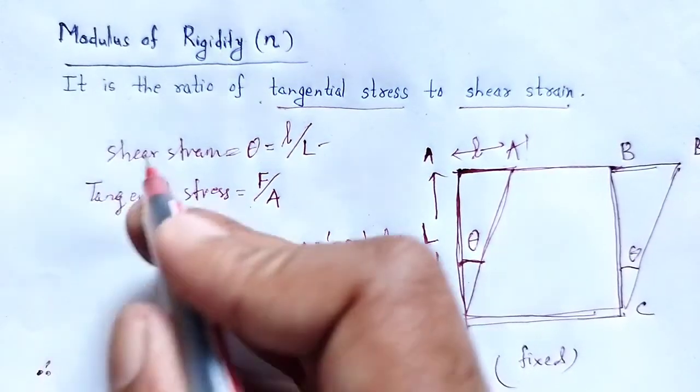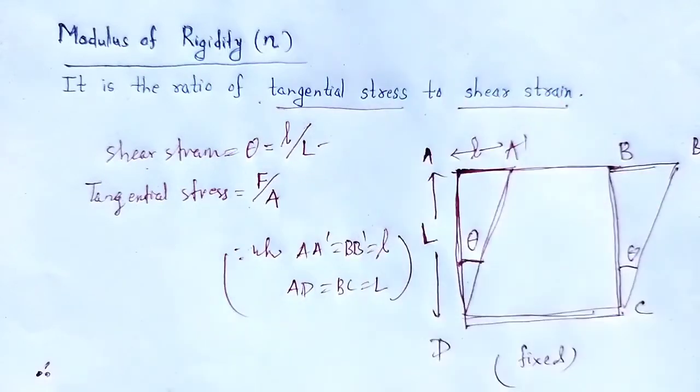Now, our aim is to find the modulus of rigidity.